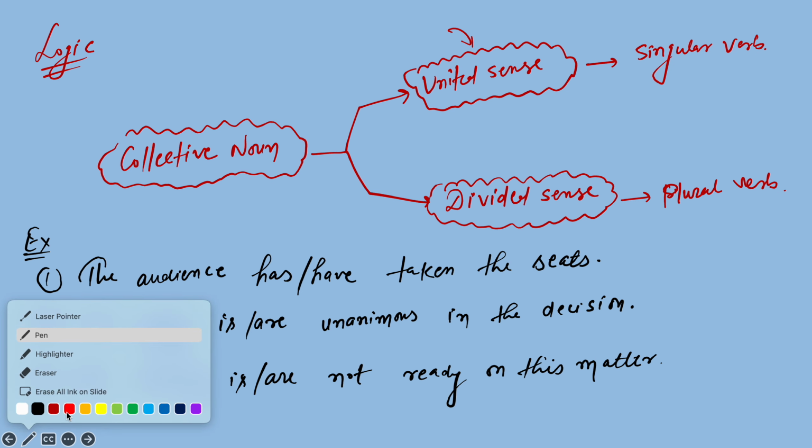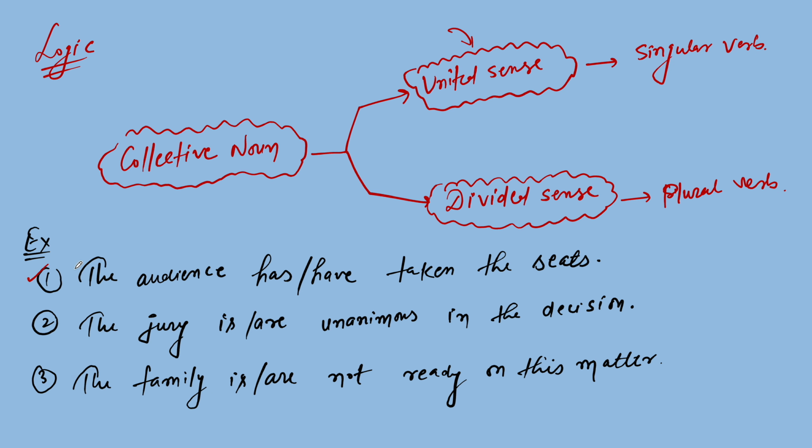Okay. Now see the first example, which is saying the audience have taken the seats. So tell me, does audience mean a single person or more than one person? Of course, everybody, the people who are enjoying any concert, gathered at one place. And the anchor is saying audience has to take, or audience has taken the seats.